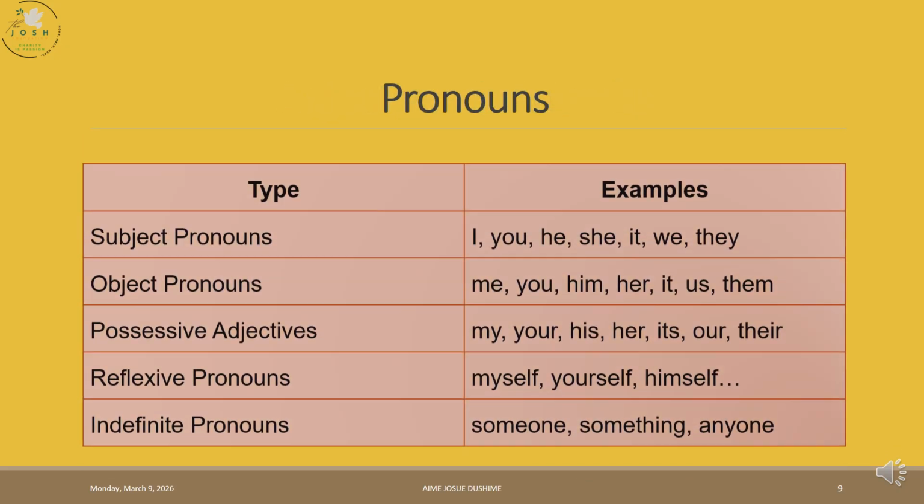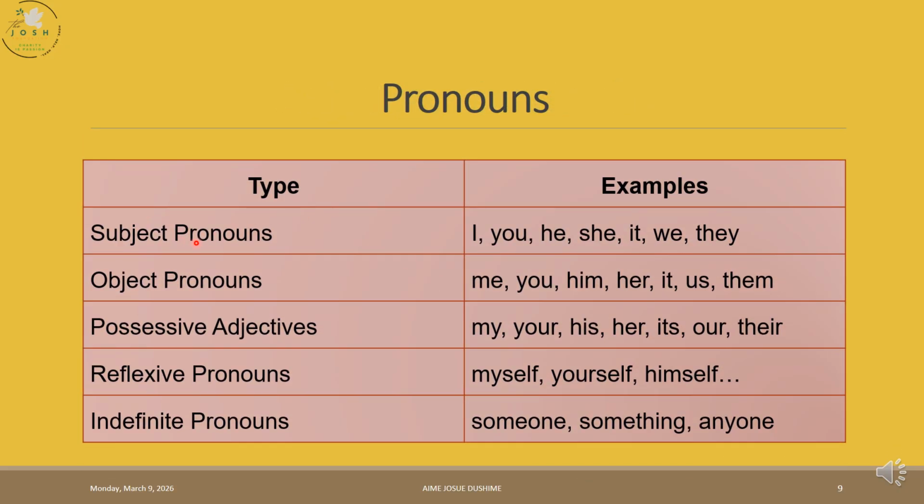You see the pronouns. We learned what we call the subject pronoun, where I say I, you, he, she, it, we, they. And we learned also what we call the object pronoun, where you say me, you, him, her, it, us, them. We also learned what we call the possessive adjective: my, your, his, her, its, our, their. Reflexive pronoun: myself, yourself, himself, ourselves, themselves. And indefinite pronoun: someone, something, anyone.